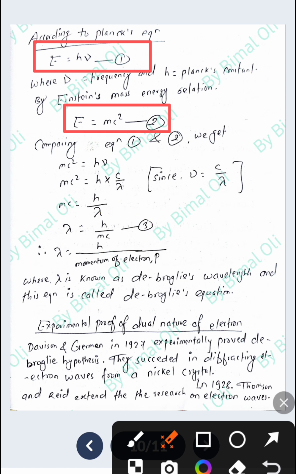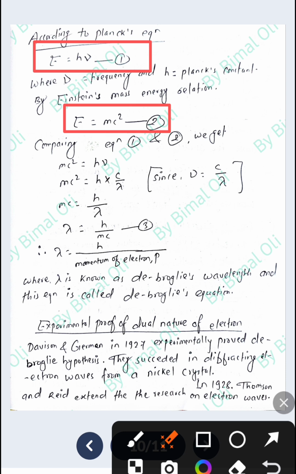This is the main equation. Further, lambda is equal to h divided by momentum of the electron. Here mc indicates the momentum p. It is not necessary to write this, but I wrote it, so you can neglect it, but you should write equation 3, where lambda is known as the de Broglie wavelength, and this equation is called the de Broglie equation.